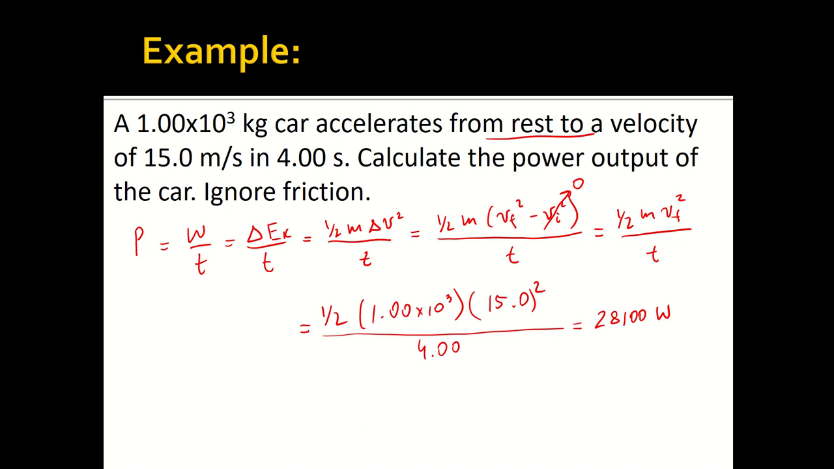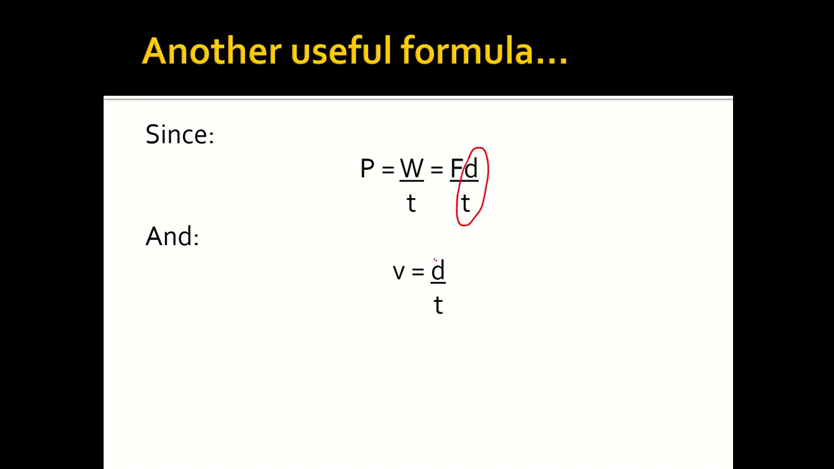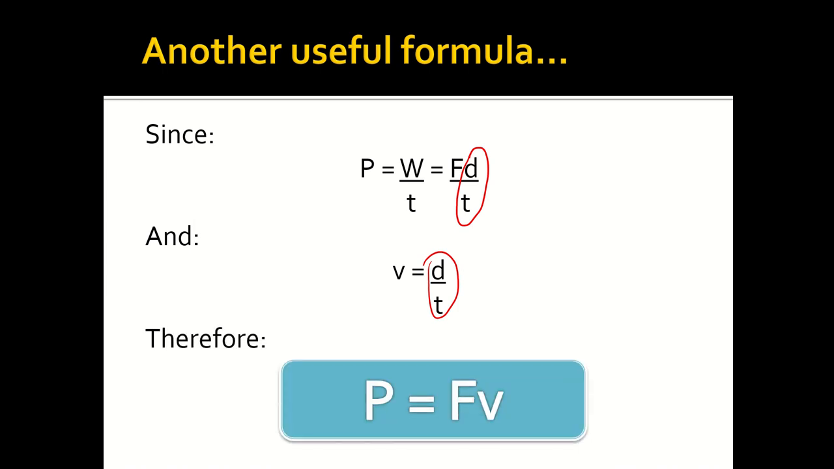Again, this is an example with kinetic energy, and the previous one was with potential energy. But what about work? Let's take a look at another useful formula. We know that work is force times distance, so power is force times distance over time. And we also know that velocity is distance over time. So we can replace d over t with v, and we get this equation, where power is defined as force times velocity.